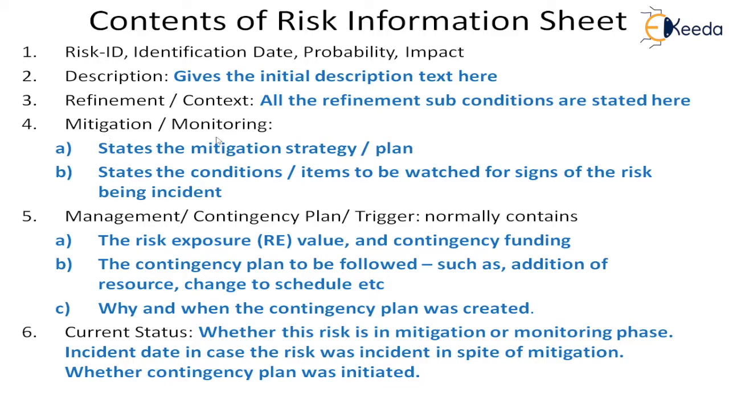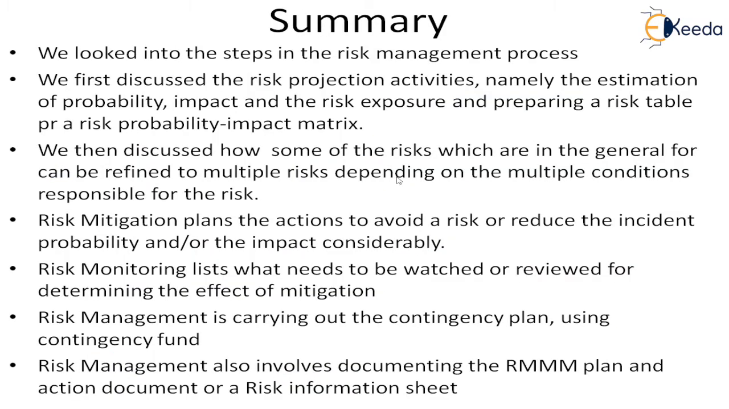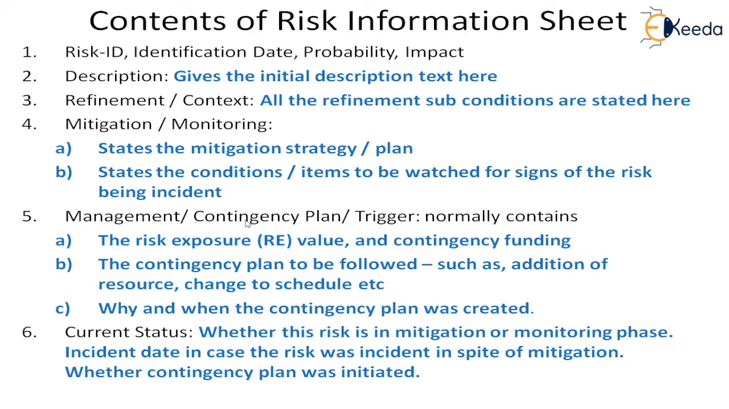Then the mitigation and the monitoring: what is the mitigation strategy and what is the monitoring plan, how you will monitor. You have to state what are the conditions and items to be done. Then you have the management contingency plan and the trigger, so why and when the contingency plan was created. Initially this slot will be empty, because you will only do the mitigation. But when the mitigation fails, then you have to start the contingency plan. So under what failure condition this happened, that you have to write.